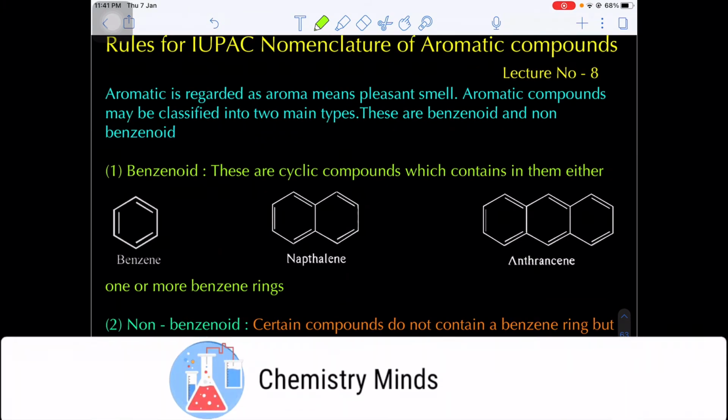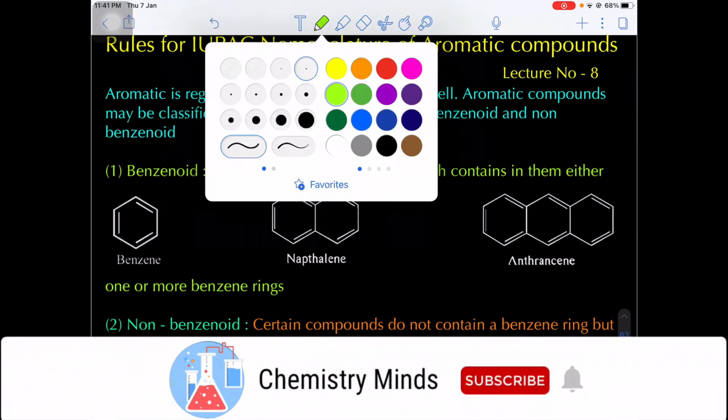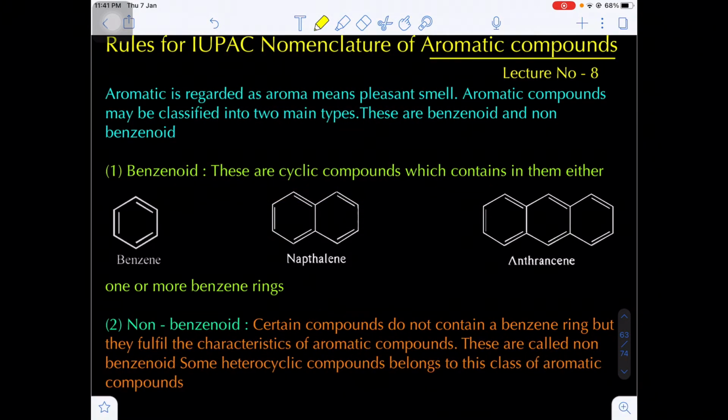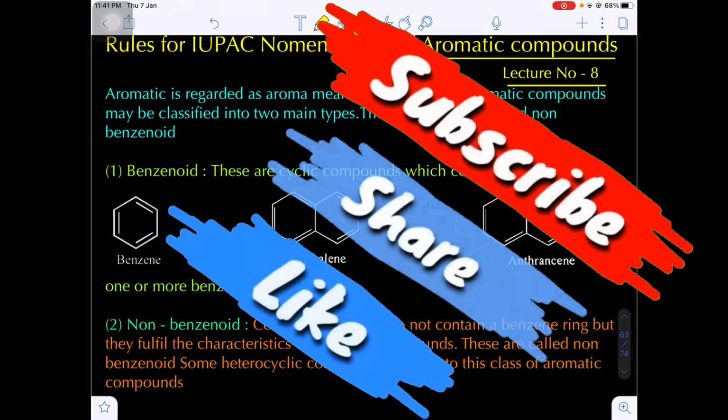Today's class, we are going to discuss the IUPAC nomenclature of the aromatic hydrocarbons. This will be lecture number 8, rules for IUPAC nomenclature of the aromatic compounds.